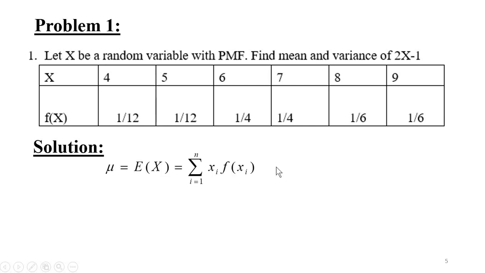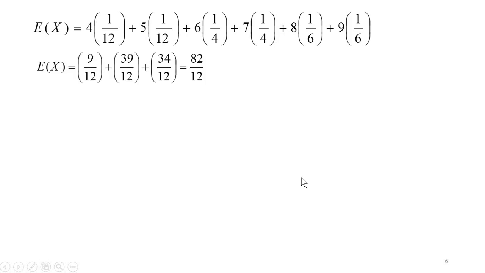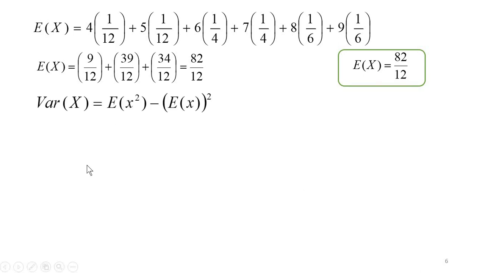Expectation of x is the sum of the products xi into f of xi. After solving that, we get 82 by 12. We want to use this result later, so I have put that in a box. Now, you know that this is the formula for variance of x, and we have found expectation of x, which is 82 by 12.